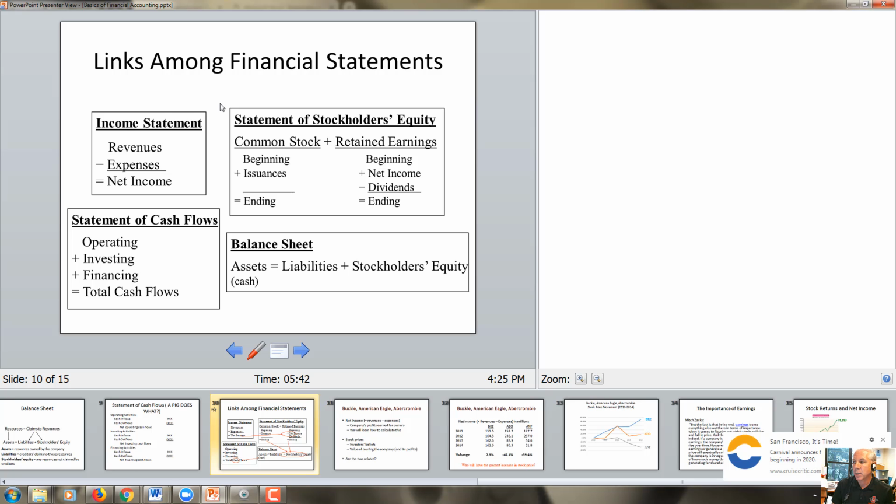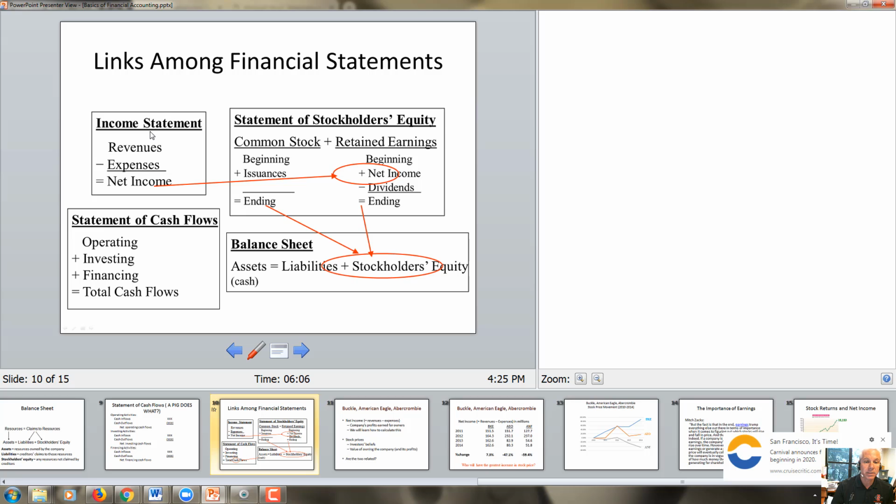These are the links among the basic financial statements, the big four. This is very important. Please put an asterisk by this to study this later. Your income statement measures your net income, which is revenues minus expenses. This is what we call the articulation, and how the financial statements are linked over time. The net income gets closed out into retained earnings, as you can follow the red arrow.